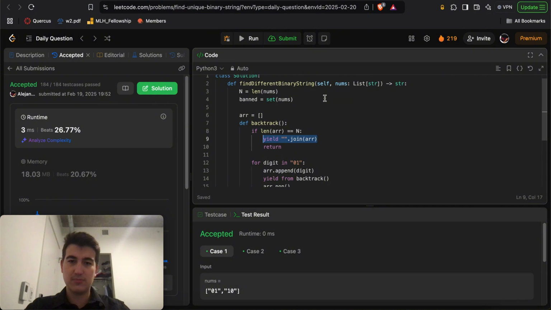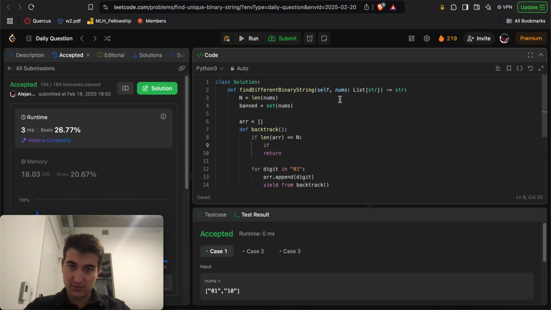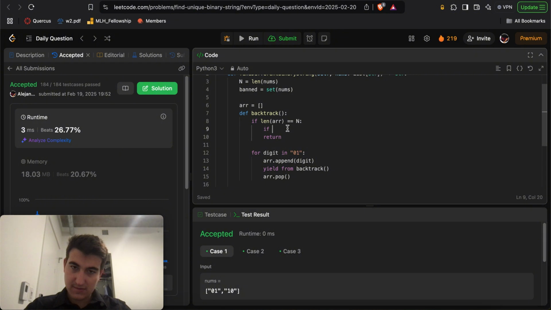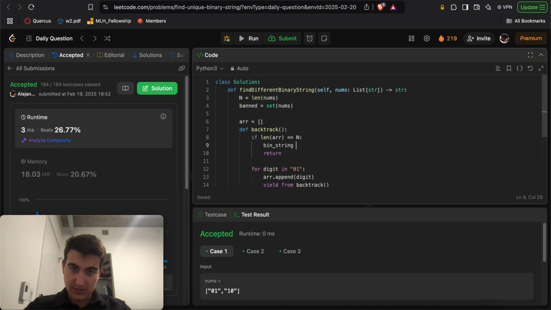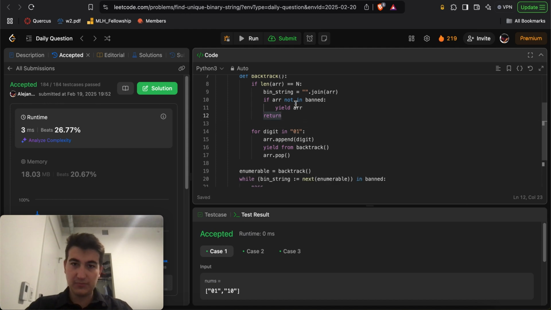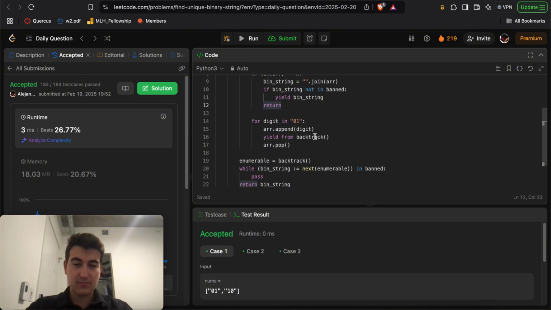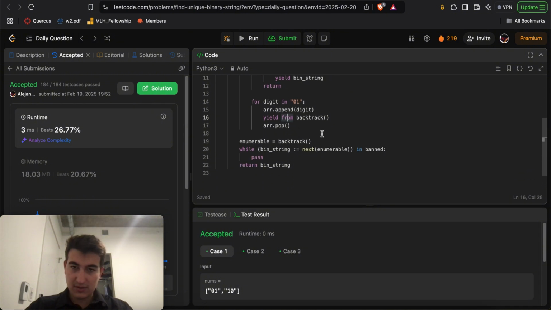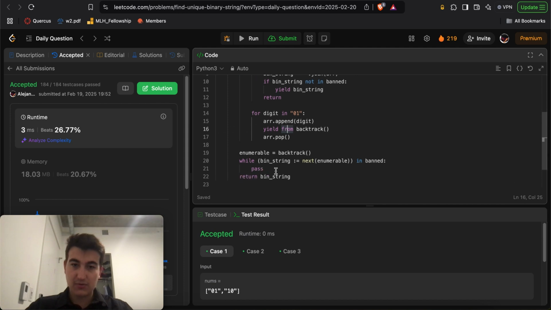Ooh, here we could just do bin string equals string.join, if r are in bin not in bin, yield r, return yield bin string, but no matter what we return yield from this, right?